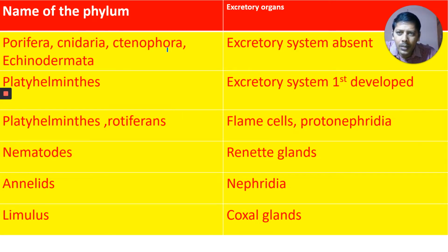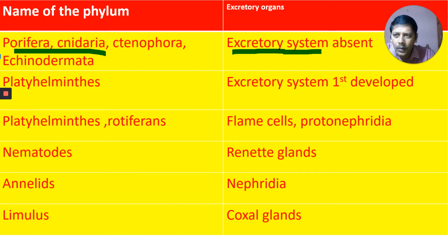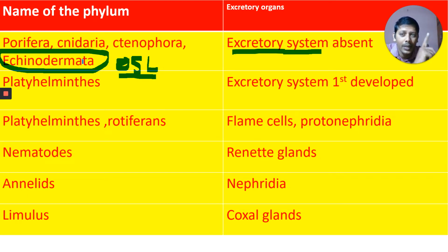Porifera, Cnidaria, Ctenophora, and Echinodermata. Here no excretory system is present. Excretion occurs by simple diffusion through their body surface. It is very important: in Echinodermata there is an organ system level of organization. Even though the organ system level of organization is present in Echinodermata, the excretory system is not present.